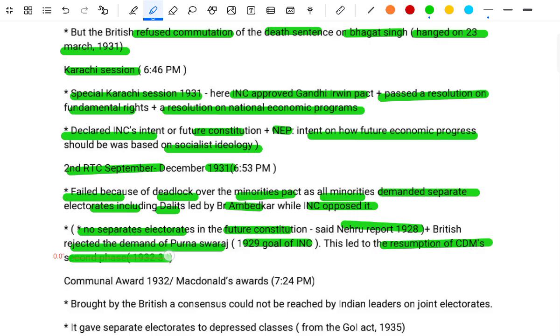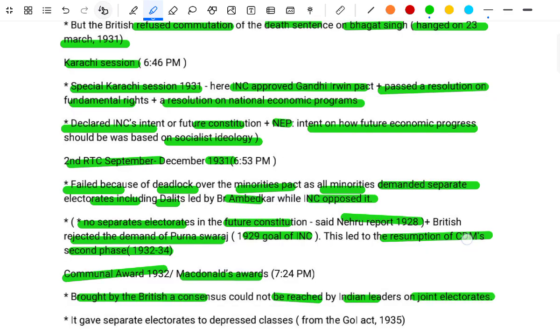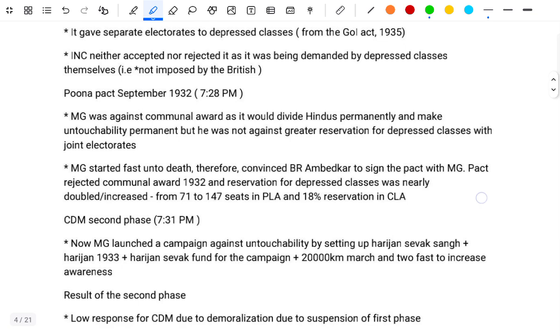Second phase, 1932 to 34. The Communal Award 1932, also called the MacDonald Award. It was brought by the British as a consensus could not be reached by the Indian leaders on joint electorates. It gave separate electorates to the depressed classes, continued in the Government of India Act 1935.